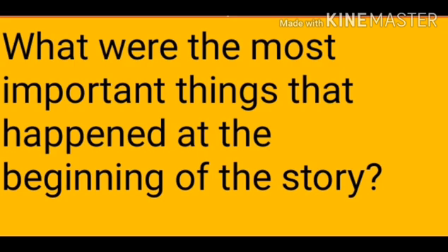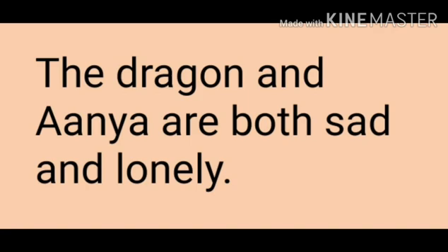What were the most important things that happened at the beginning of the story? If you see the story, you want to observe only the important things that happened at the beginning. Here we can find that the dragon and Anya are both sad and lonely. The dragon was chained and Anya was not allowed to go anywhere. That's why the dragon and Anya are both sad and lonely.